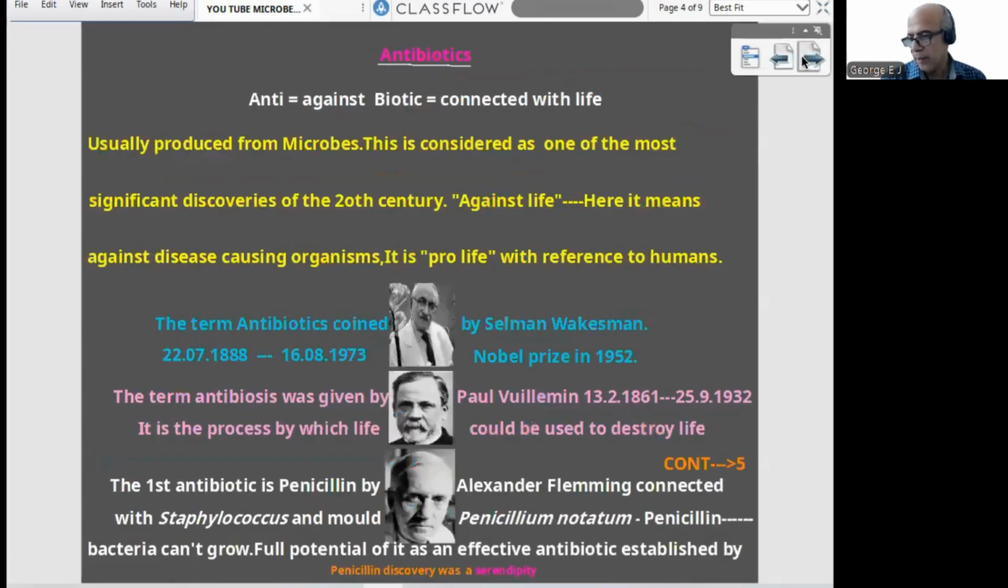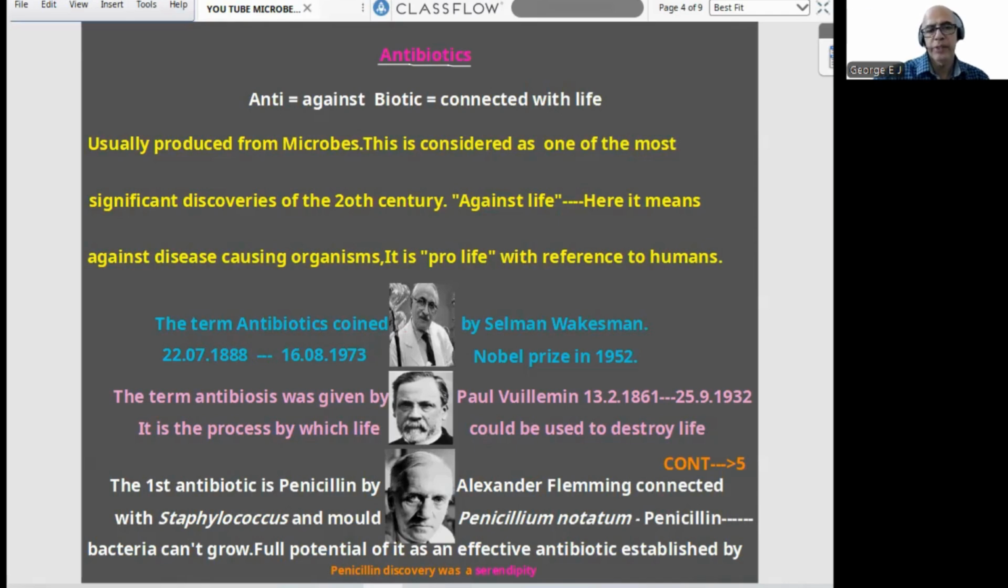Then we entered into antibiotics, meaning using microbes, the wonder drug of the 20th century, that way we can say. Antibiotic means against life, that is, for microbes. For humans, it is pro-life. Then 3 famous scientists concerned with antibiotics and antibiosis. Selman Waksman, antibiotic term, developed in 1952. The term antibiosis was given by Paul Vuillemin. Antibiosis means action of antibiotic, that is, a process by which life could be used to destroy life.